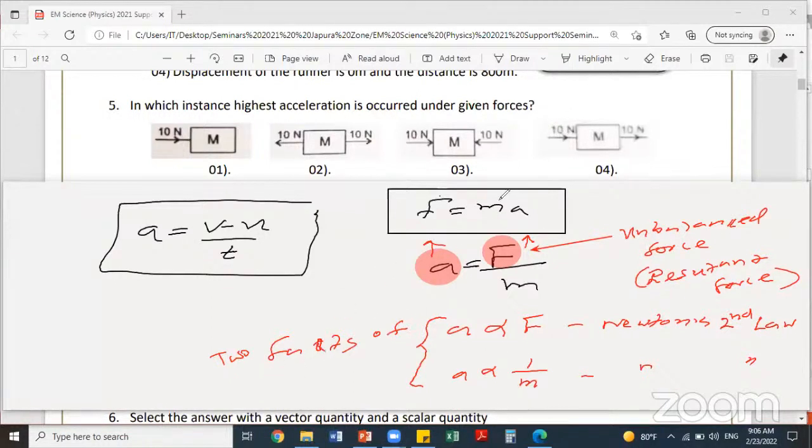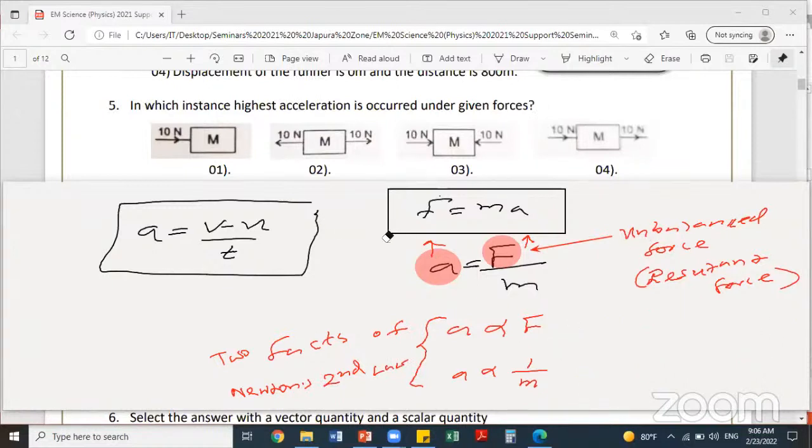Two facts of Newton's second law, sometimes they can ask this in the exam. Write down the two main facts of Newton's second law. Then you can write using this symbol. Two main facts of Newton's second law. Newton's second law, right.